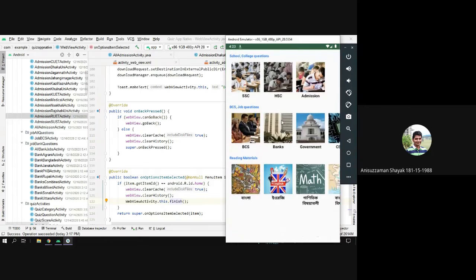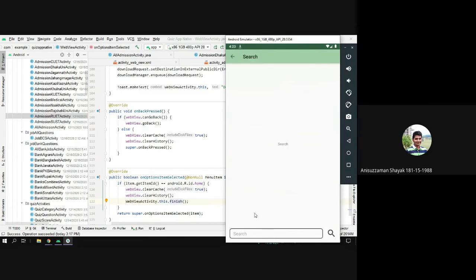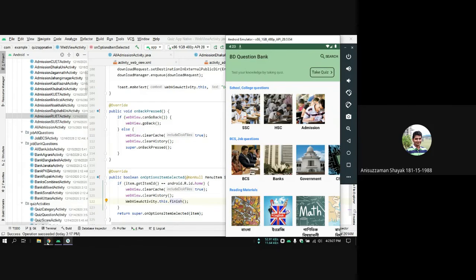So that's almost everything that I can show you right now. There is also a search screen that I have implemented, but I did not complete the backend part. That's all for me. Thank you very much.